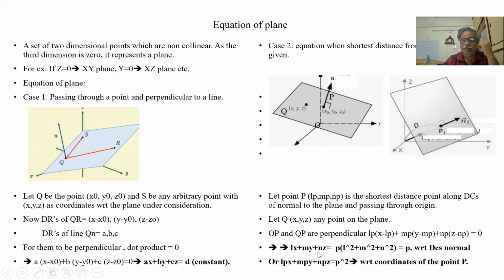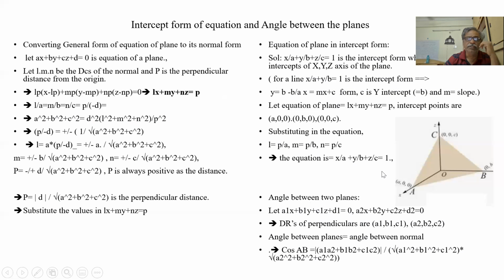Lx plus my plus nz is equal to p. This is the normal form. I want a general form. This is a general form. I want to convert it into a normal form. So now I have to find out L, M, N, and P.